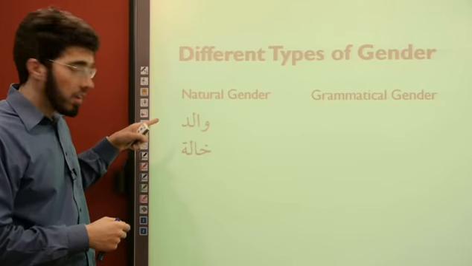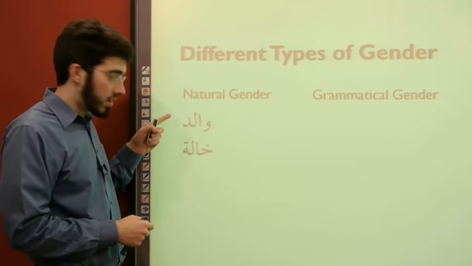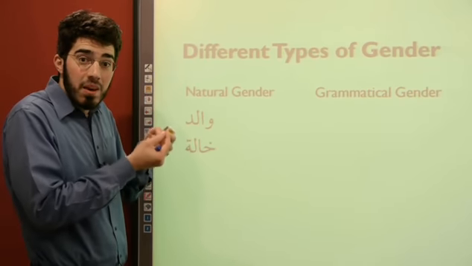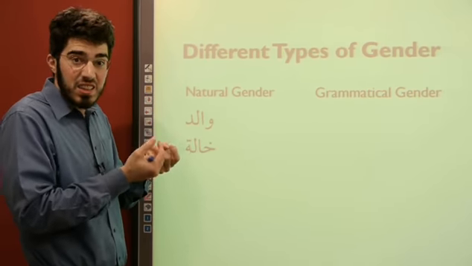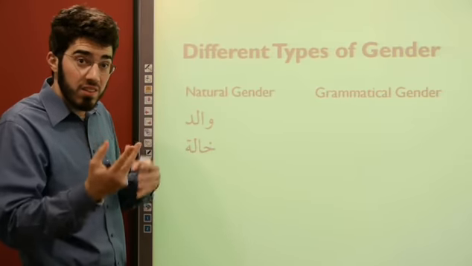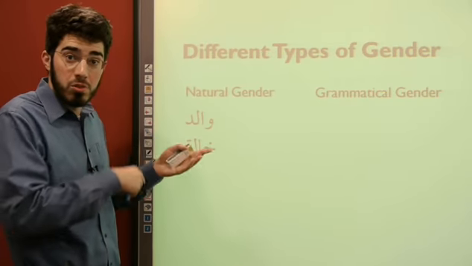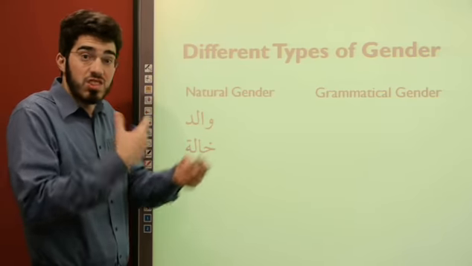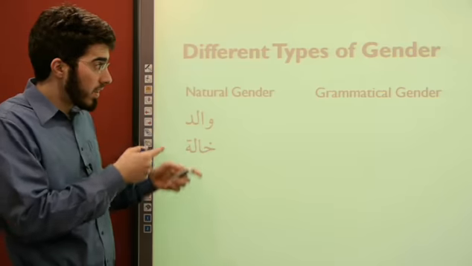First, in Arabic, the word walid, meaning father, and khala, meaning the sister of your mother, they're both naturally masculine and feminine. They're both really so. In what sense? Well, they're part of a pair. There's a male for the female. Your father presumably has a wife. Your mother's sister maybe has a husband. They could have children if they wanted. They're really natural gender. Contrast that.